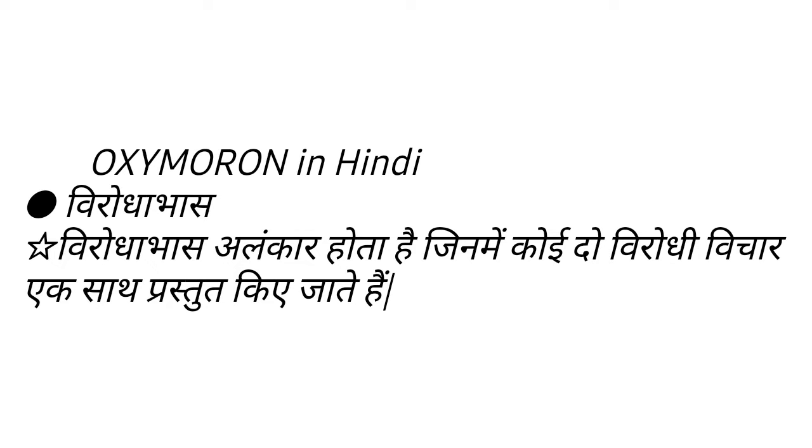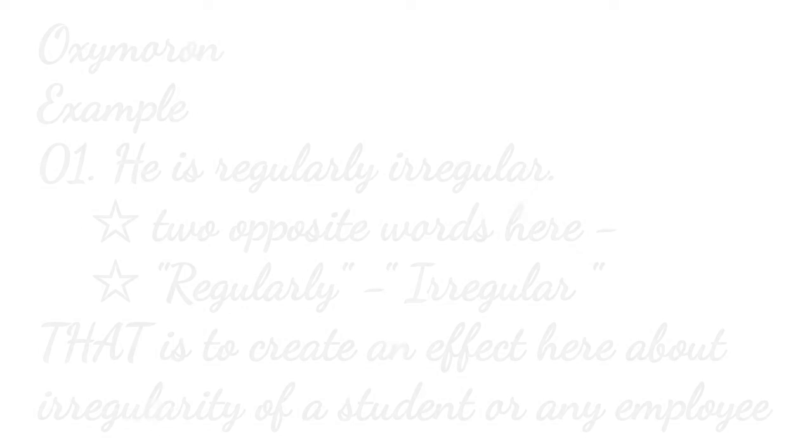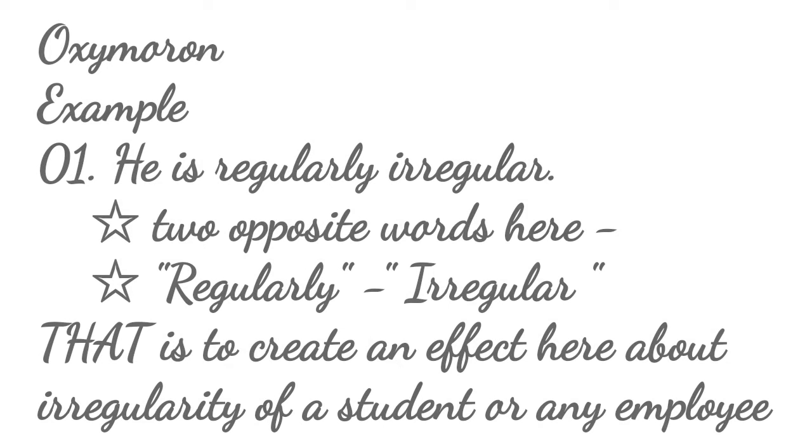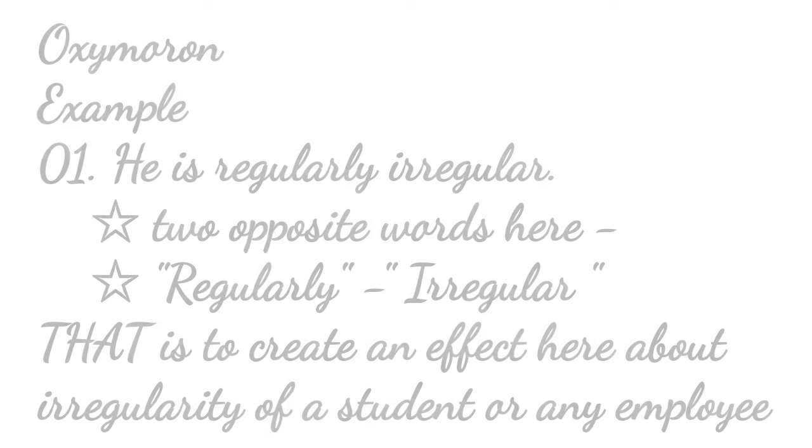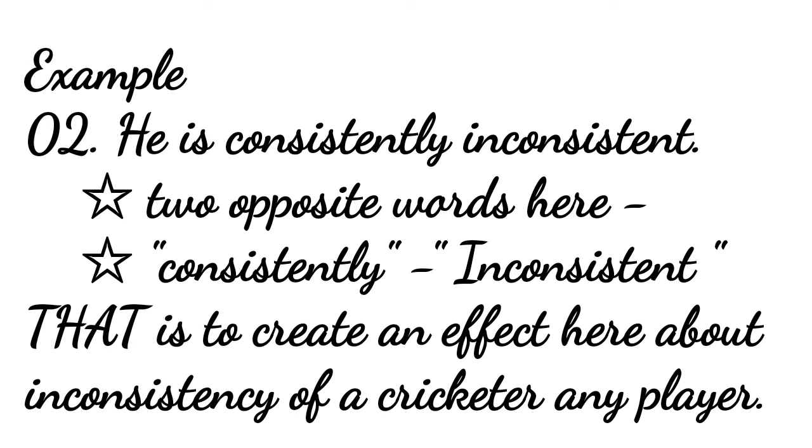Talking about examples to understand it, we can say he is regularly irregular, right? A child who has not been coming to class for the last month or maybe the last week, instead of saying that he is irregular, I can say that he is regularly irregular. Talking about the performance of a cricketer or a player, I can say that the player is consistently inconsistent, meaning he is inconsistent with his performance. Instead of saying he's inconsistent, I can say he is consistently inconsistent. Now moving on, let's take more examples.